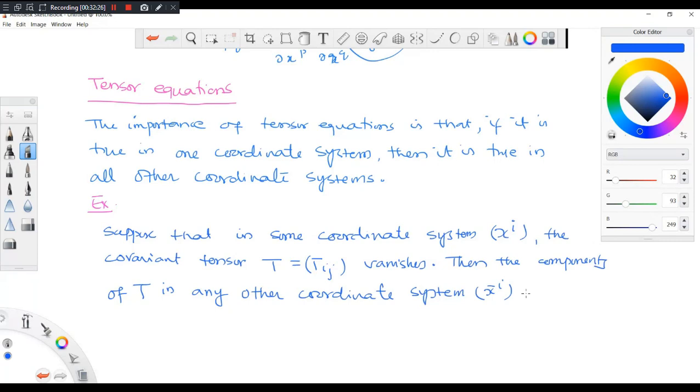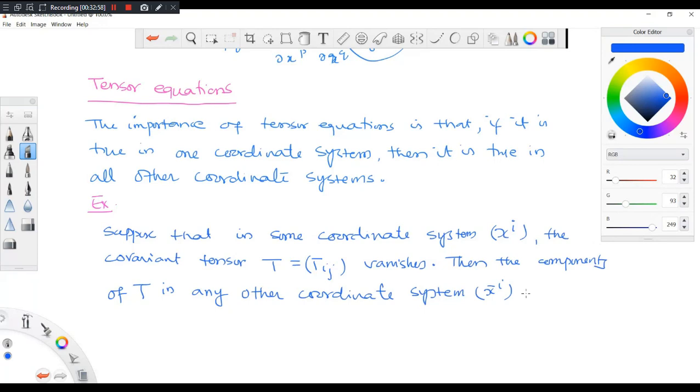T bar ij is equal to T_rs, small covariant, right? T bar ij is equal to T_rs del xr by del x bar i del xs by del x bar j. Okay. In any other coordinate system, you can write like this.